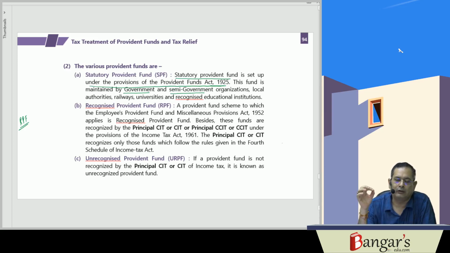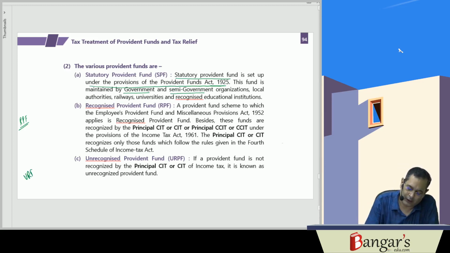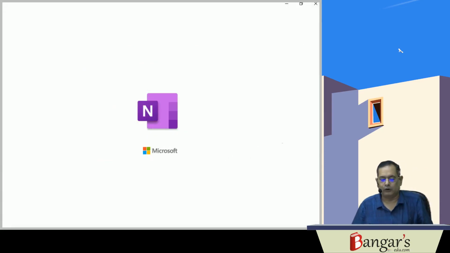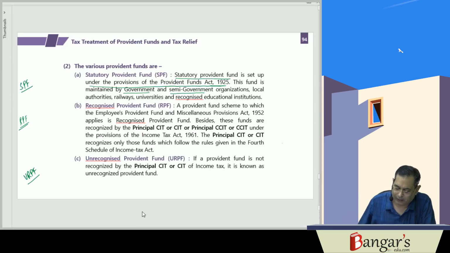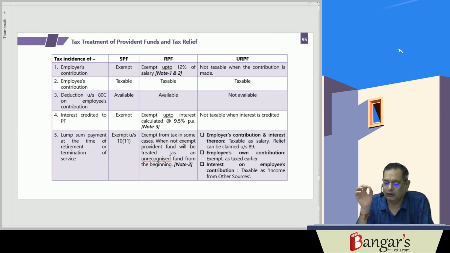And the fund which does not get the recognition is known as the Unrecognized Provident Fund. So we have the statutory provident fund, the recognized provident fund, and the unrecognized provident fund. We will be discussing the tax treatment of the recognized provident fund, the unrecognized provident fund, and the statutory provident fund.